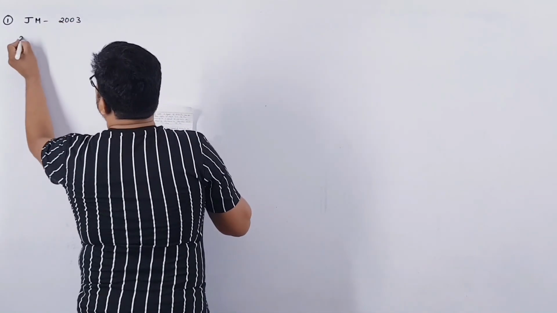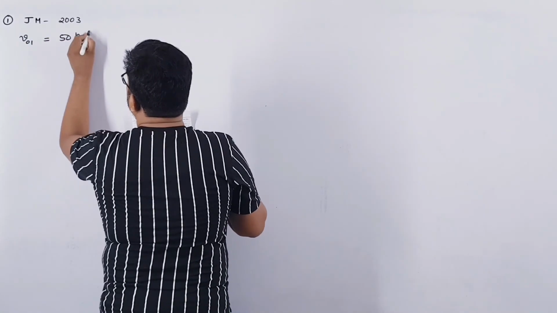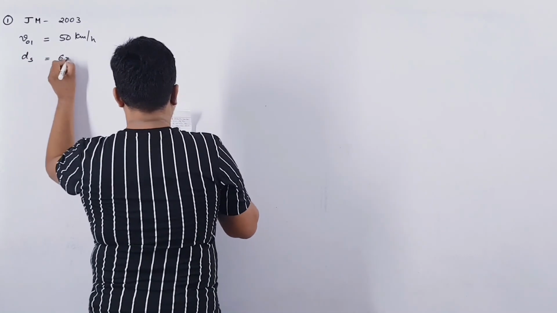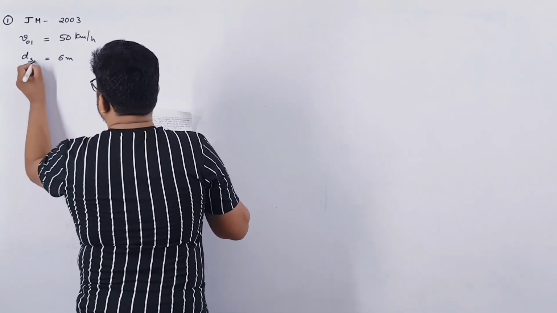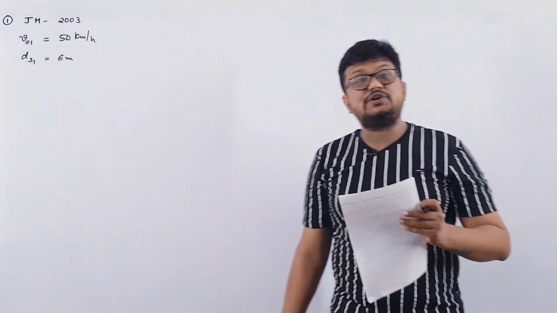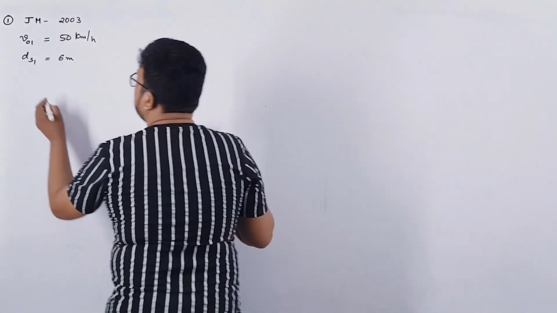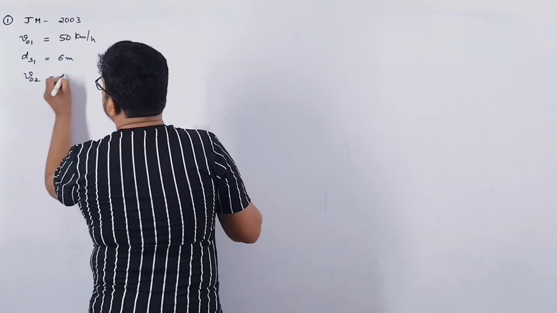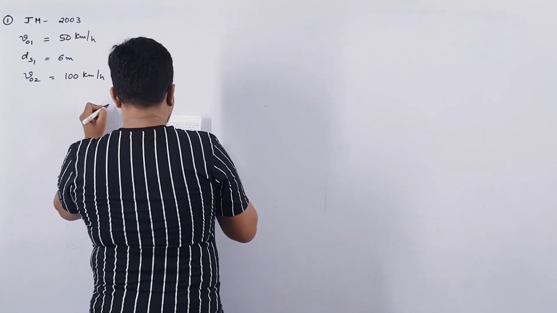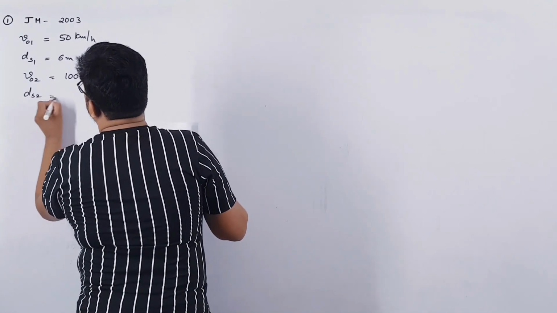If the initial speed of a car is 50 km per hour, then the stopping distance is 6 meter, stopping distance 1. If the same car is moving with a speed of 100 km per hour, that is V02, then we have to find the minimum stopping distance, stopping distance 2.